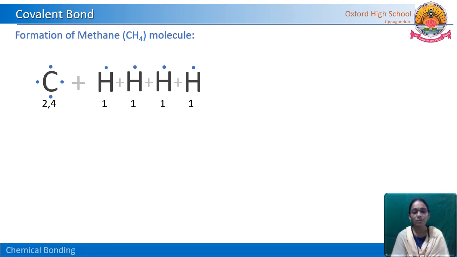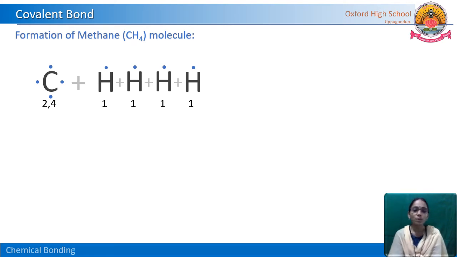Each hydrogen atom has 1 electron, so it needs 1 more to get the duplet. What is duplet? If any atom attains 2 electrons in its valence shell, it is called duplet. 8 electrons we call octet. So here the carbon atom has to get 4 electrons to get the octet, and each hydrogen atom has to gain 1 more electron. So 4 hydrogen atoms means 4 electrons. Then each hydrogen atom attains a duplet here.